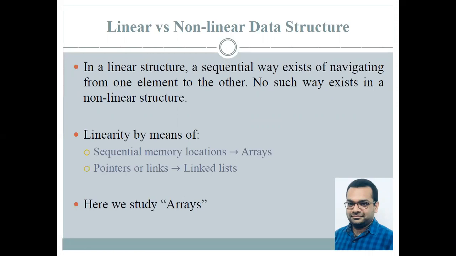However, in non-linear data structures, no such way exists. Now, linearity can be either imposed in terms of sequential memory allocations or by using pointers or links. So by sequential memory, we mean the concept of arrays. And the next topic, that is by use of pointers and links, that is through the linked list, is another topic after arrays. So here we study the arrays.